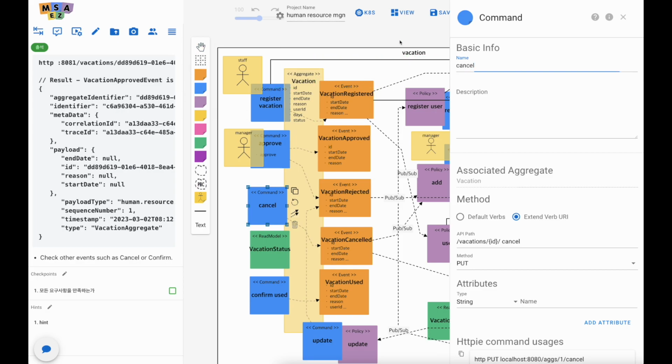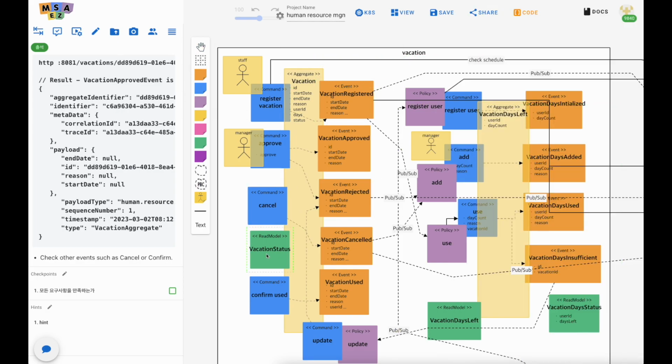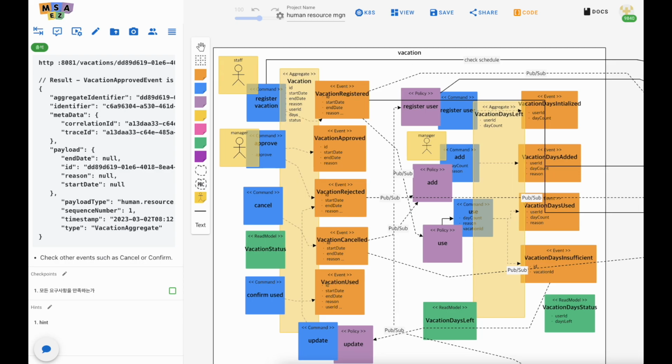The main theme is that we need all these read models for each aggregate, and every policies and command and events are getting their own values and share it to make a fine microservice system. This was a small example, and I hope you guys have enjoyed the video for today introducing Axon framework applied on our microservice designing system, MSA Easy.